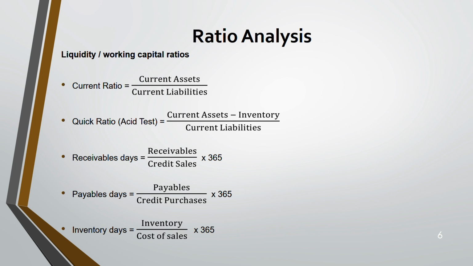Inventory. So it's inventory divided by cost of sales. When you're taking inventory, take closing inventory. Then cost of sales. If they don't give you cost of sales, then use opening inventory plus closing inventory divided by 2. That also you can take into 365 days. So everything is into 365 days. That means how long are your inventories taking to be sold off?